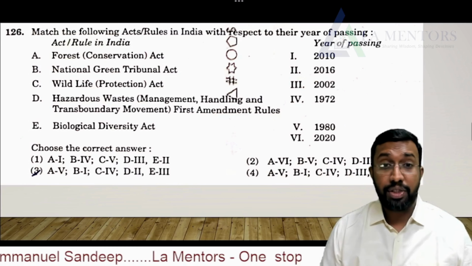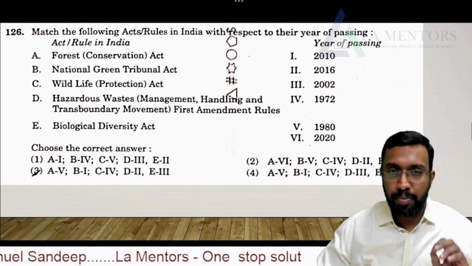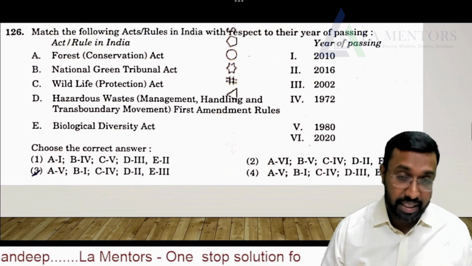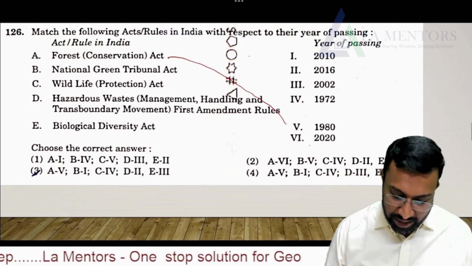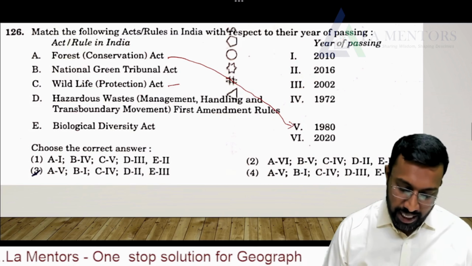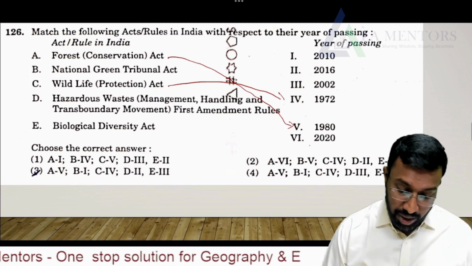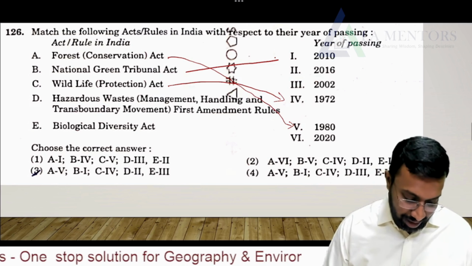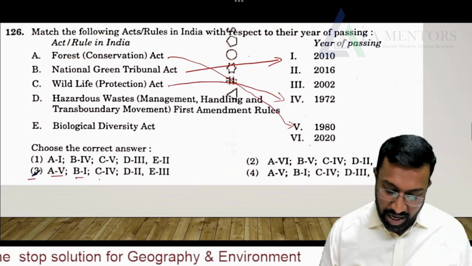Match the following acts and rules in India with respect to the year of passing. So again, this is a very easy question. If you properly prepared for this exam, you'll straight away answer this question. So Forest Conservation Act, we are very much aware of it, 1980. Wildlife Protection Act, 1972. National Green Tribunal, 2010. So until here, it's one and the same. See, 3 and 4 statements over here. A5, B1, C4.